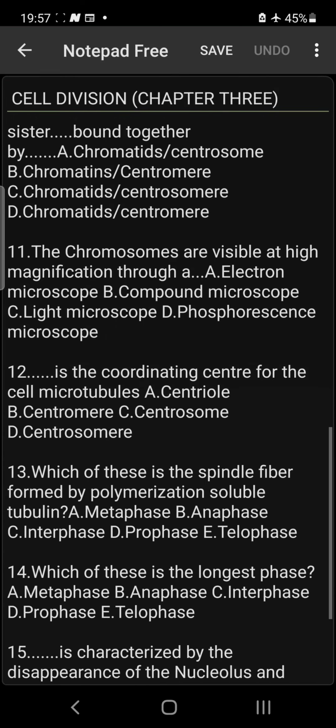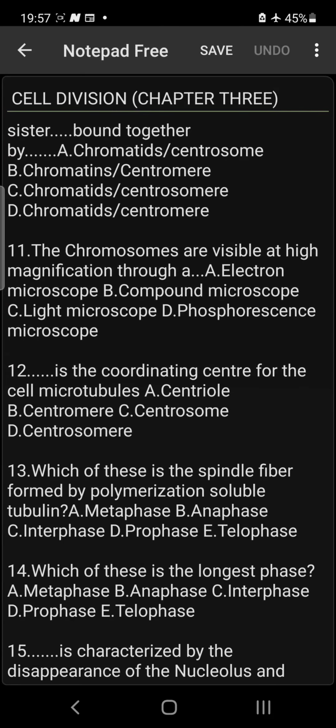Okay, please be careful while picking your answer. Very important. Number 11, the chromosomes are visible at high magnification through dash microscope. Is it the electron microscope, the compound microscope, the light microscope, or the phosphorescence microscope? Of course, it is the light microscope.